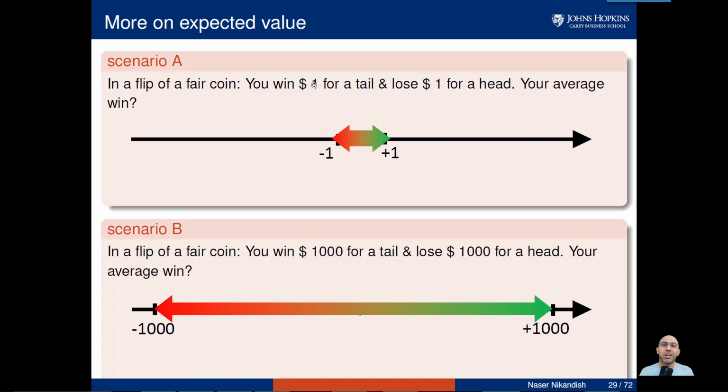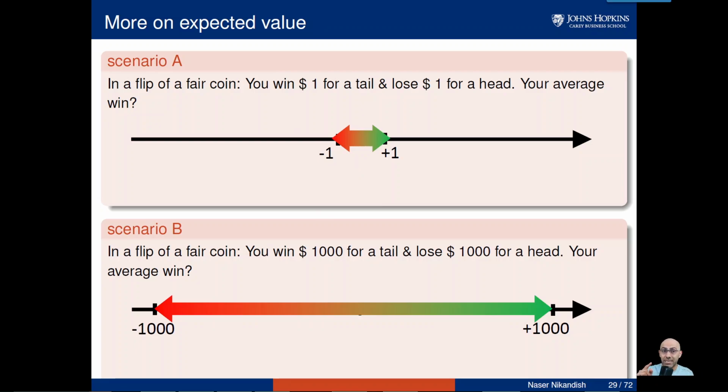Well, what if I change this $1 to $1,000 and this $1 again to $1,000? How much on average are you going to win? Well, it's one half times $1,000 plus one half times minus $1,000. It's zero again, right here in the middle. You see that in both cases, average tells me that from average point of view, these two scenarios are the same. I'm sure you can appreciate that there is something fundamentally different between these two scenarios. First one poses less risk than second one.